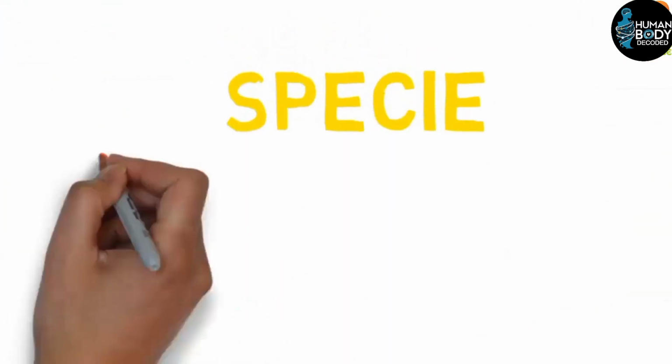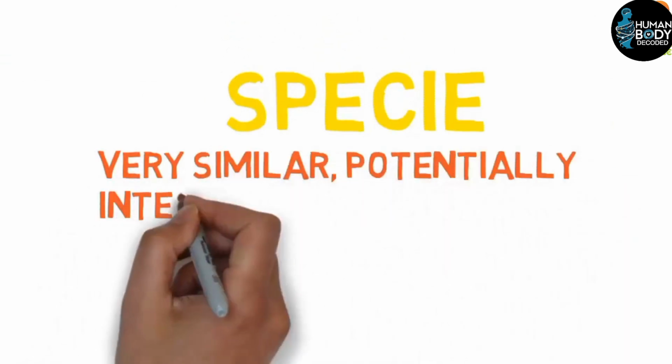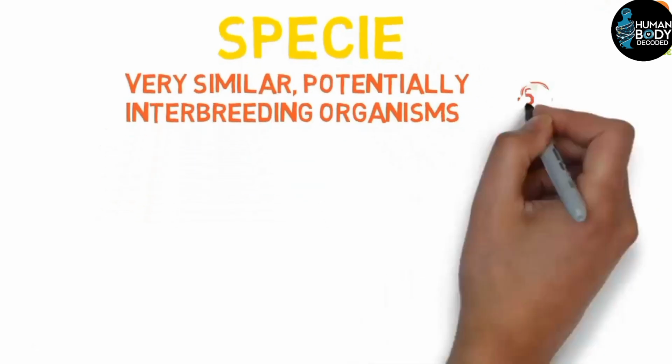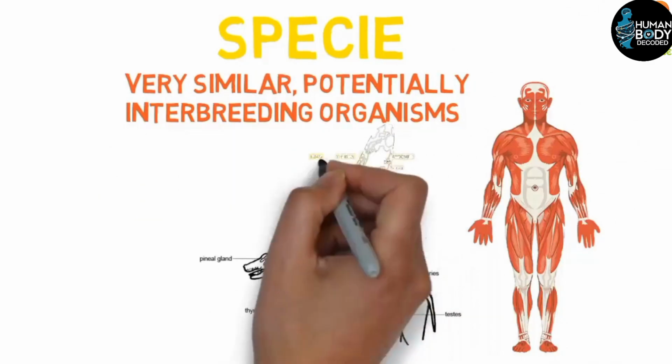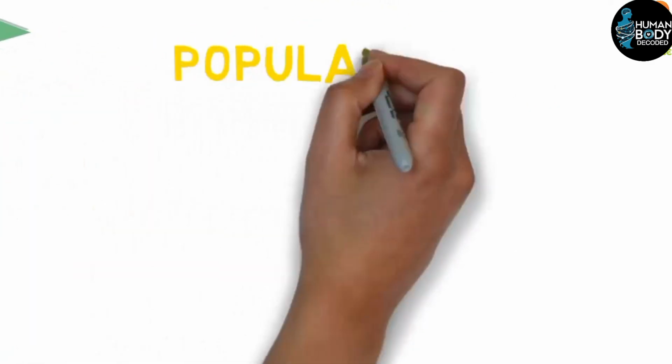Friends, now we come to species. What are species? Species are very similar living beings that interbreed among themselves, meaning with those like themselves. For example, humans interbreed with humans, dogs with dogs, and honeybees with honeybees. Friends, species combine to form a population.